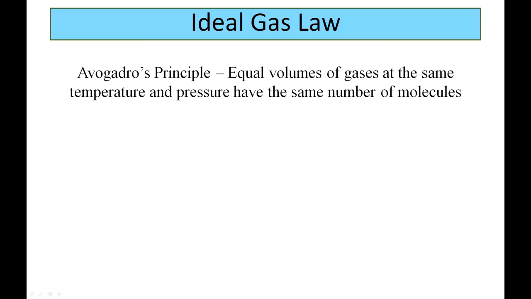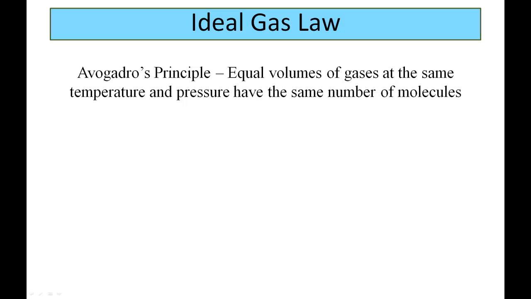Okay, in this podcast we're going to talk about the ideal gas law. This is a law that assumes that gas molecules are really far apart from each other and moving pretty quickly so that they have no interaction whatsoever. It's kind of based on that kinetic molecular theory of gases that we learned earlier.